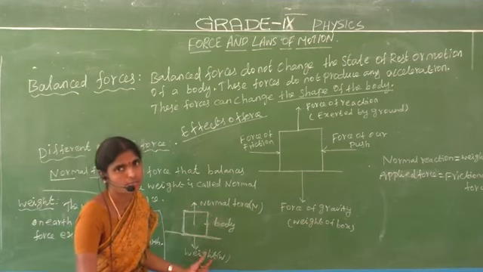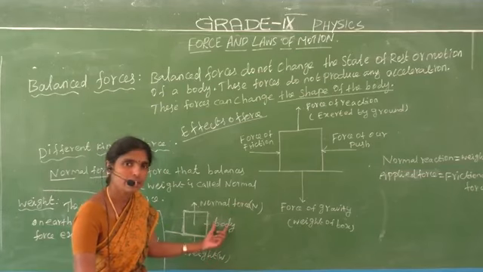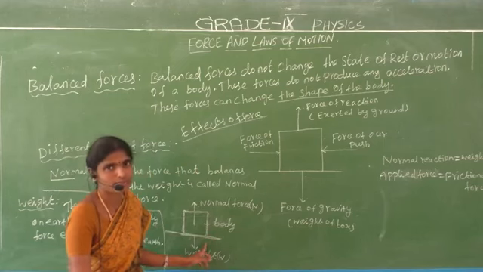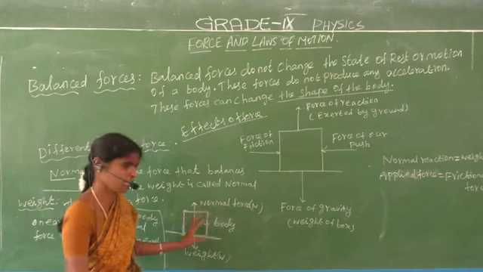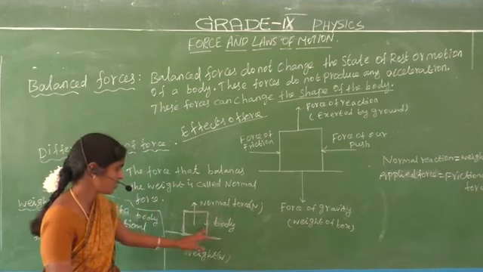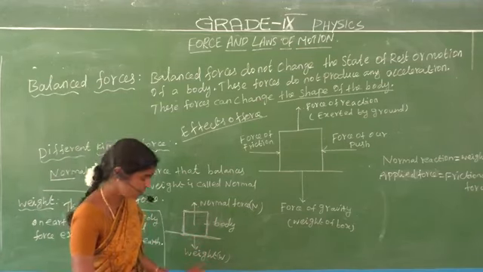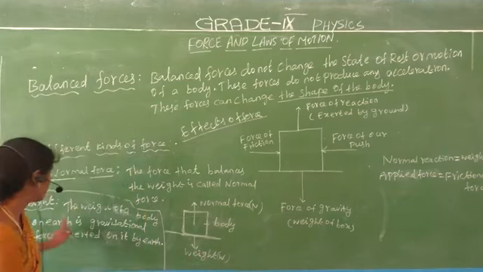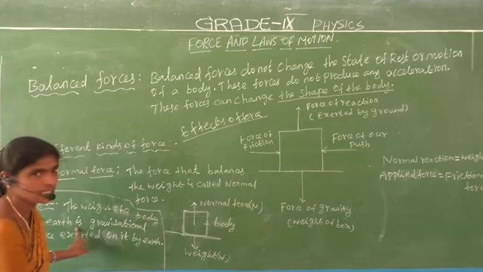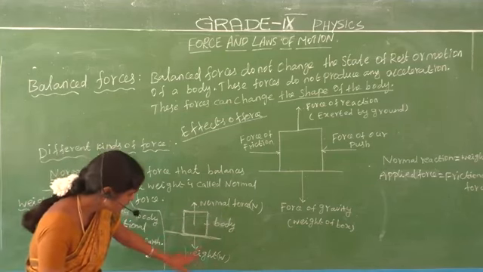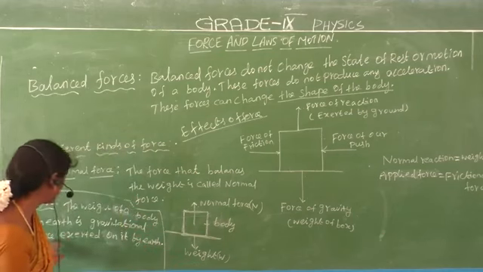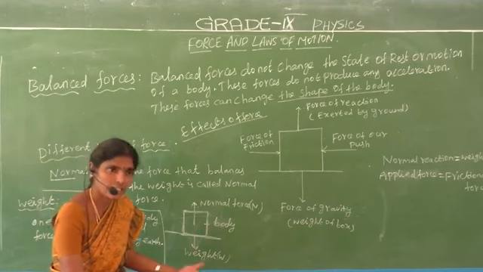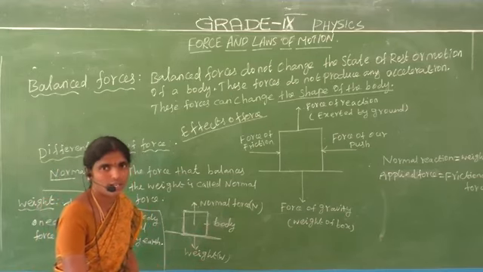What is meant by normal force? What is meant by weight? What is meant by friction? Do you understand? These three things are very important in this lesson. This is a basic concept. This is the normal force. This is the weight. Weight occurs due to gravity, due to the earth. The weight of your body is the gravitational force exerted on it by the earth. How does the gravitational force occur? Due to the earth. Do you understand?